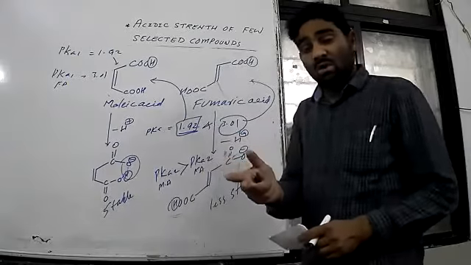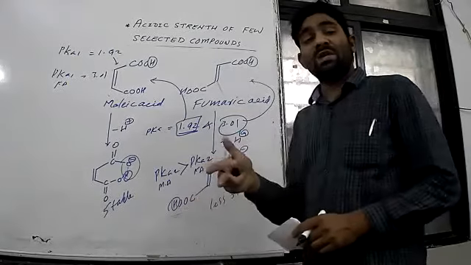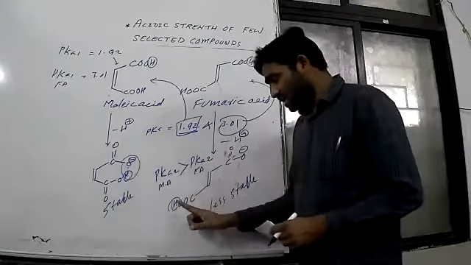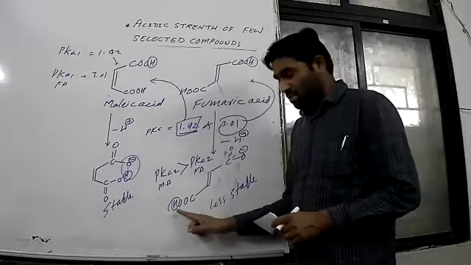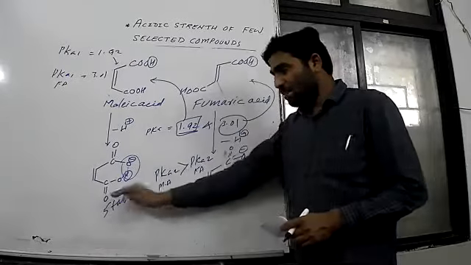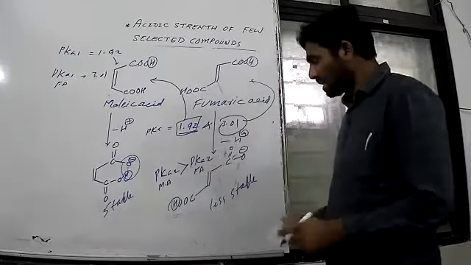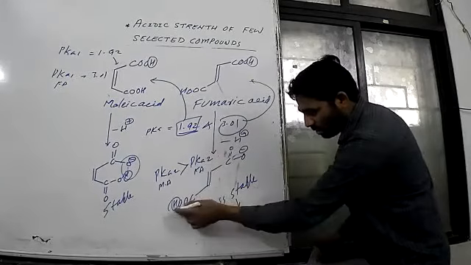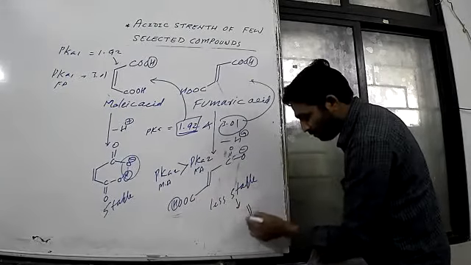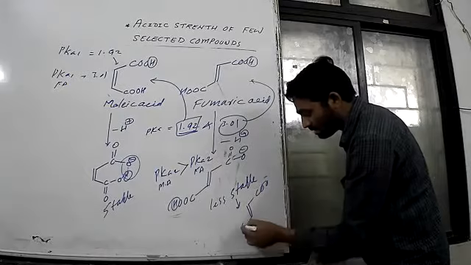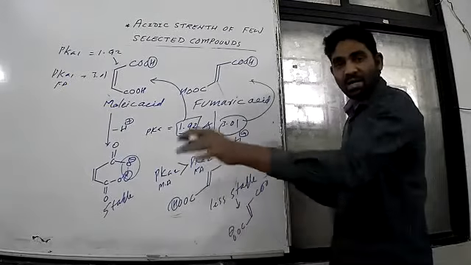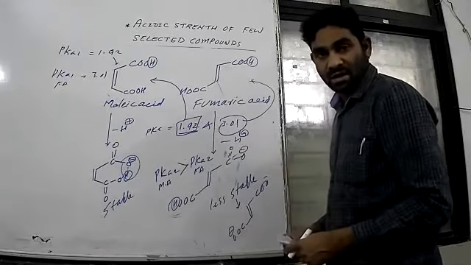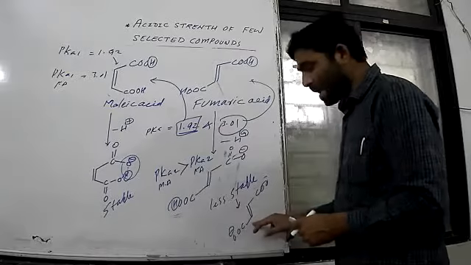When the second ionization takes place, this H plus will be lost very easily compared to this one. The reason is very simple. On loss of this H plus, it will form two COO minus, which are anti to each other, and they are stable.